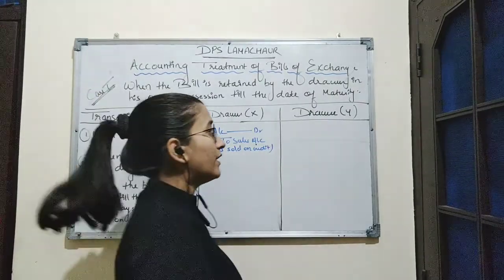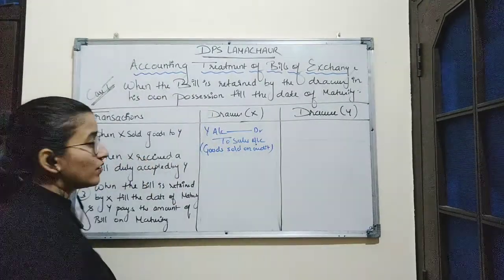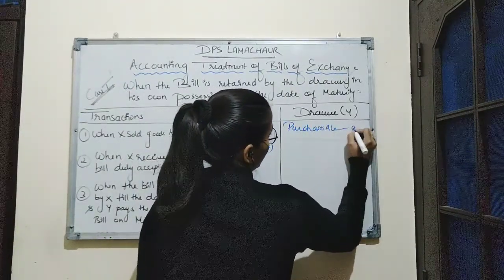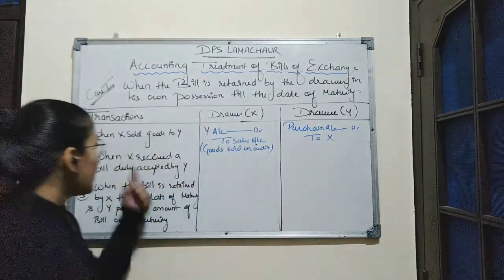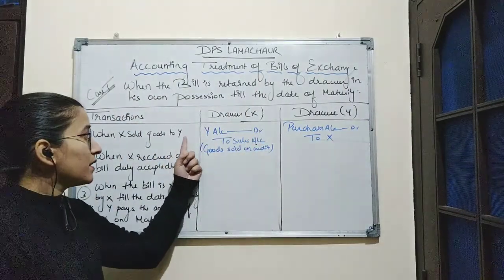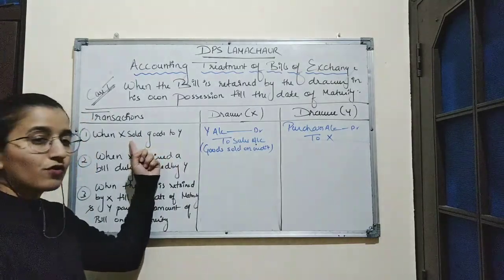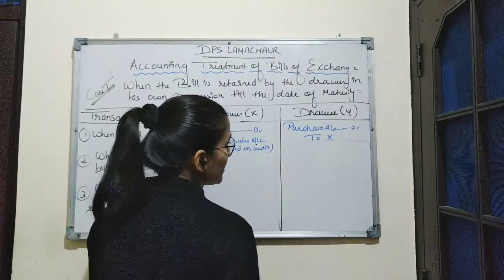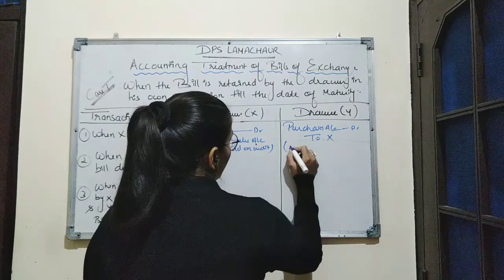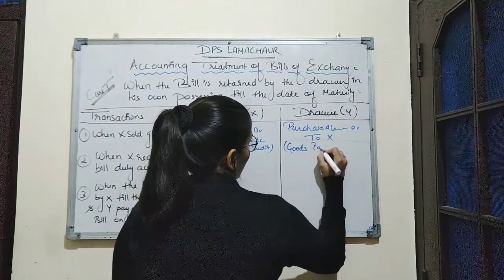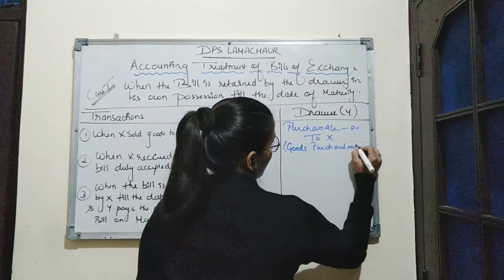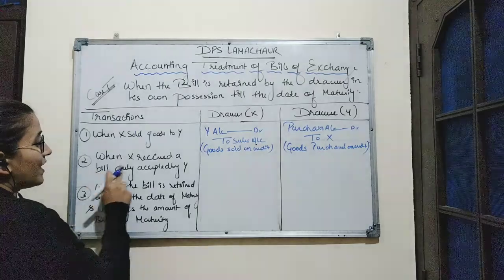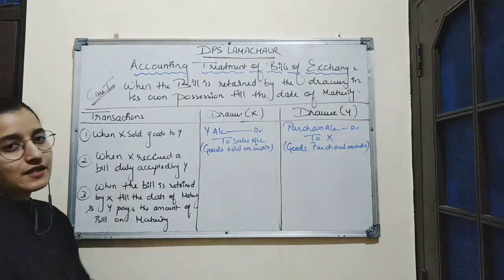Now in the books of Y, the entry for this transaction will be purchases account debit to X. If X has sold goods to Y, this means Y has purchased goods from X. So here purchases account will be debited and X account will be credited, and narration will be goods purchased on credit.